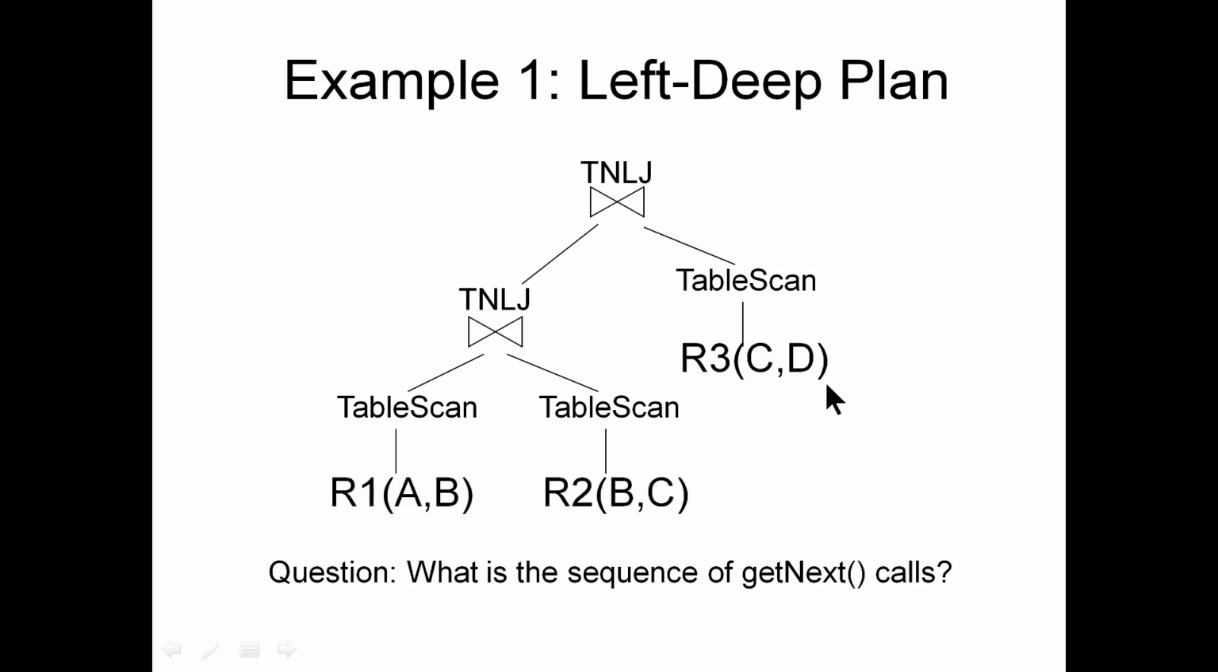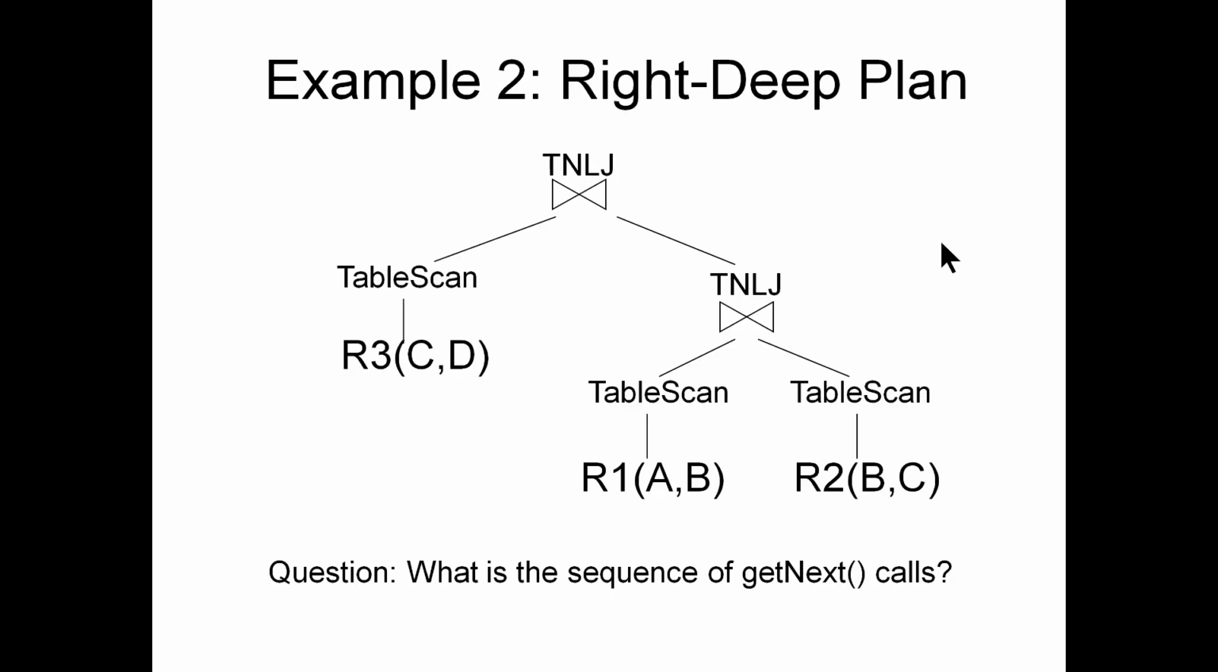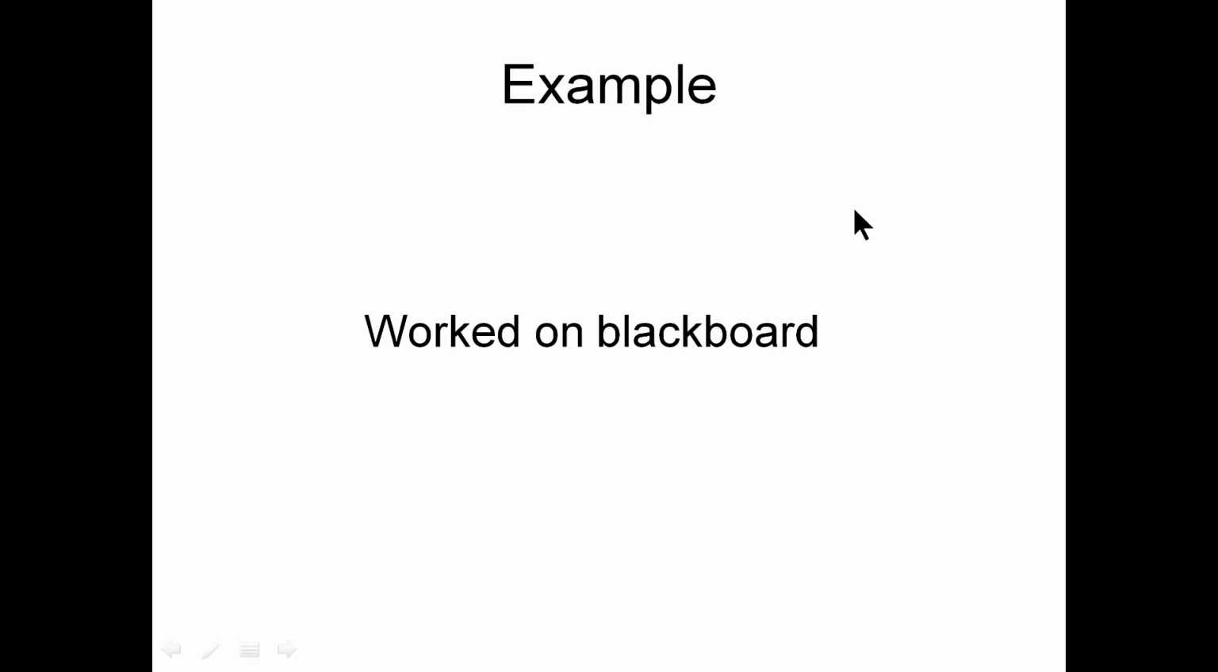You have a left deep plan. Why? Because you are starting from the left and coming back to the right. Alright, so right deep, you can similarly see that you are actually on the right, you do a table scan, you read them and combine them in a natural join. So the get next calls you can easily understand from there.